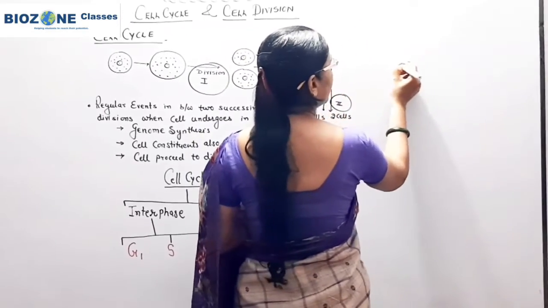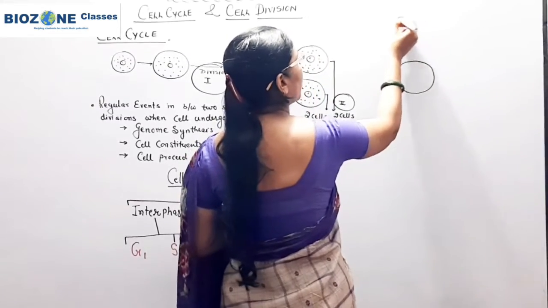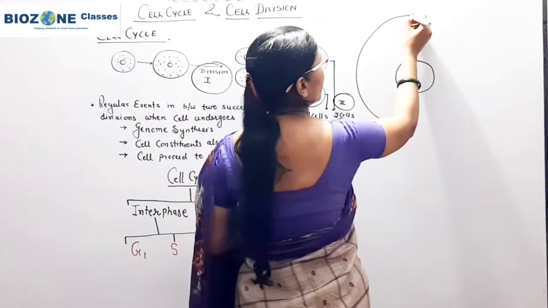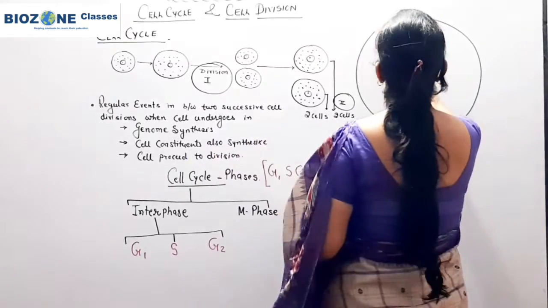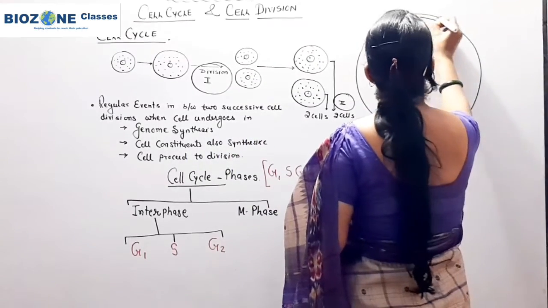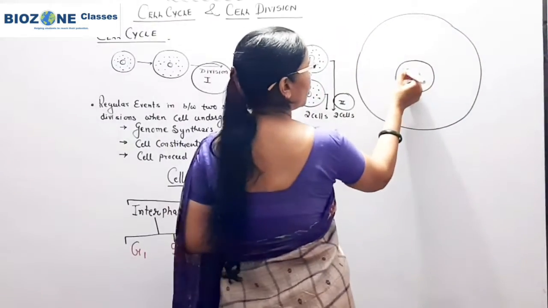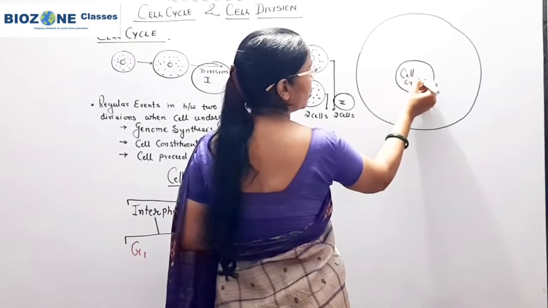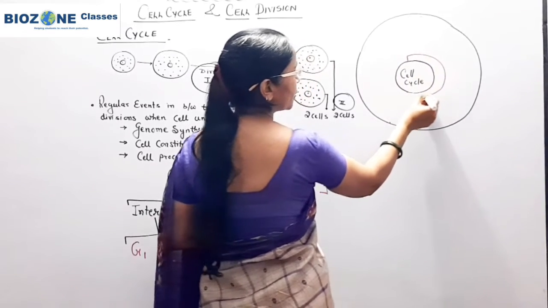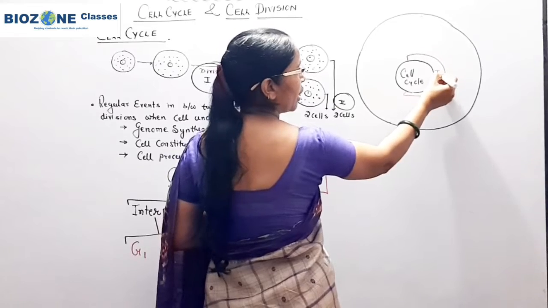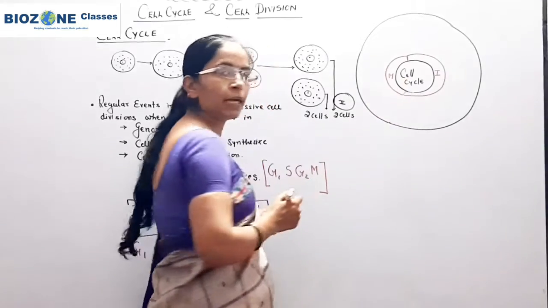So when we study about the cell cycle, you remember the cell cycle is broadly divided, clear cut. This diagram is provided in NCERT also. Okay, so here we study the cell cycle. The cell cycle is broadly divided into two phases, that is I phase or interphase you can say, and the second phase is called the M phase.